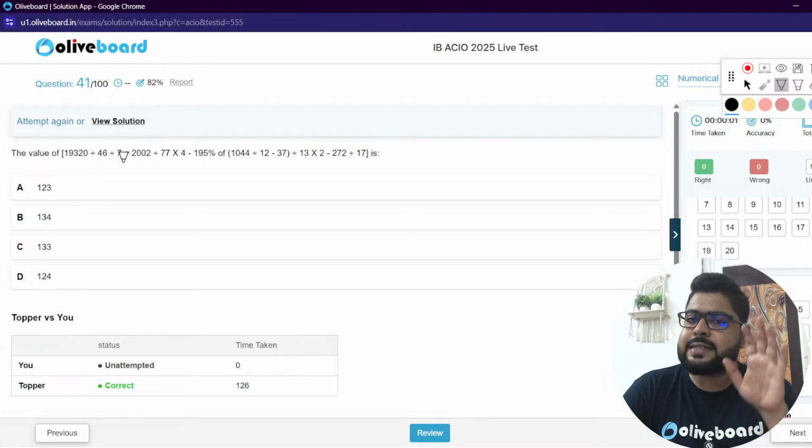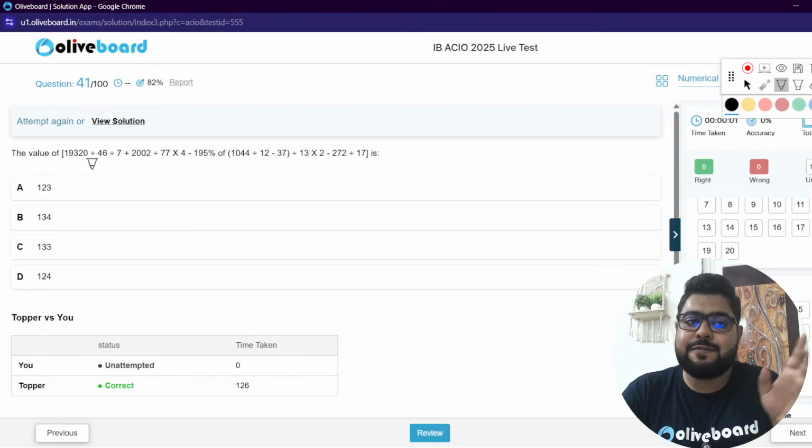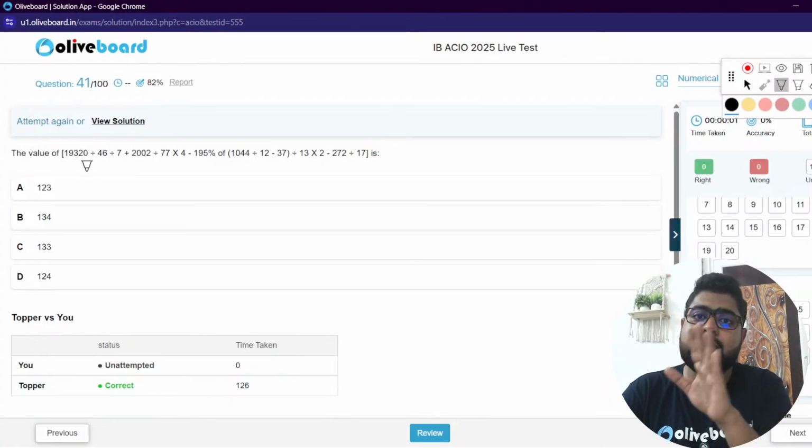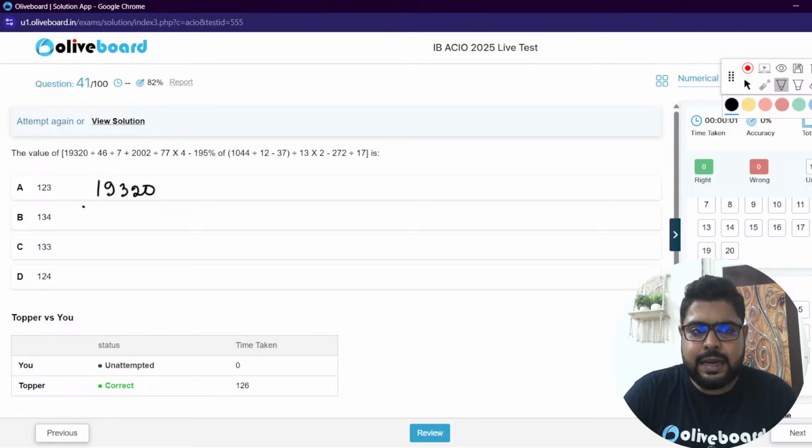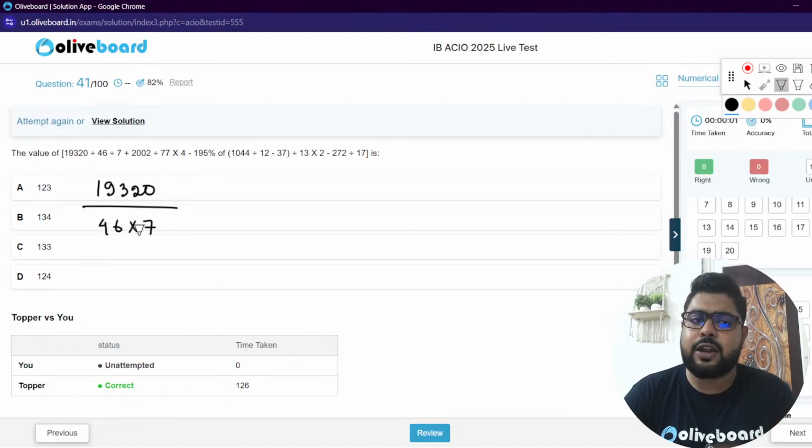So again, it's a simplification question, but not a very simple one. You see, the number of terms is quite big. So two divisions. Let's do one by one. If you write it, it will look something like this: 19,320 divided by 46 and divided by 7, meaning it will also be in the denominator.